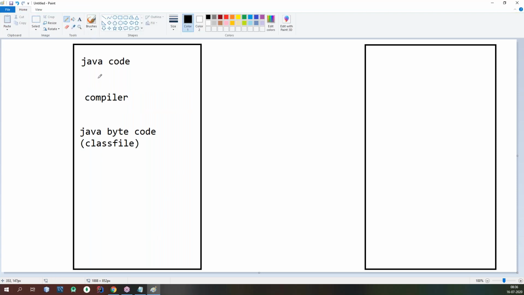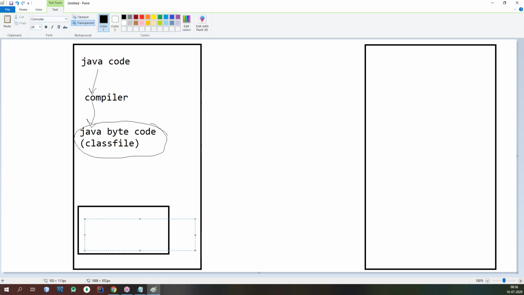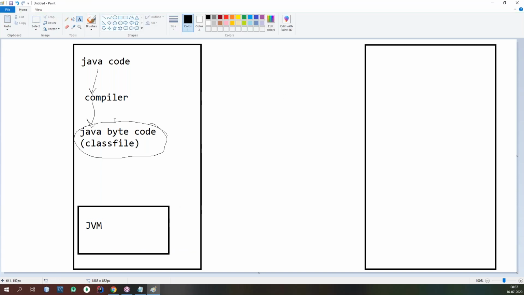I can execute these bytecode instructions on any operating system because it is an intermediate code. These bytecode instructions are understandable by the runtime system of Java, known as the JVM, Java Virtual Machine.